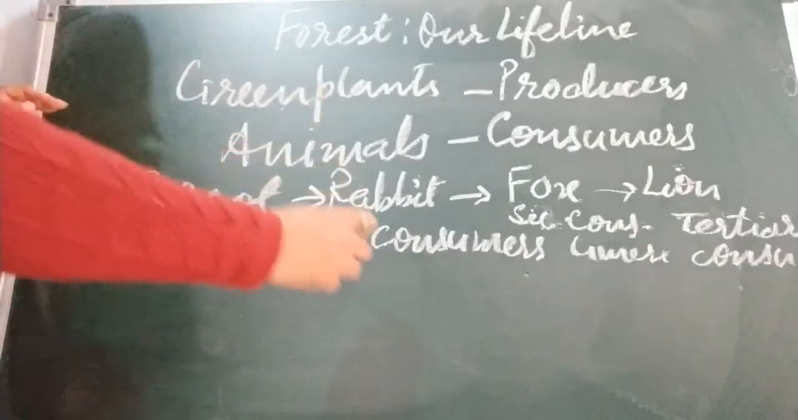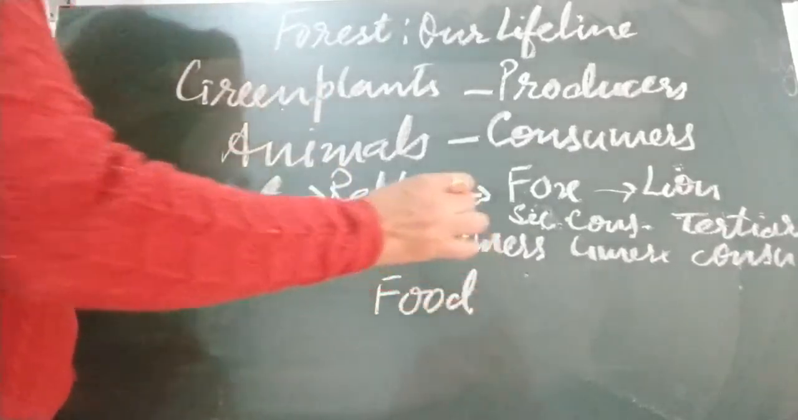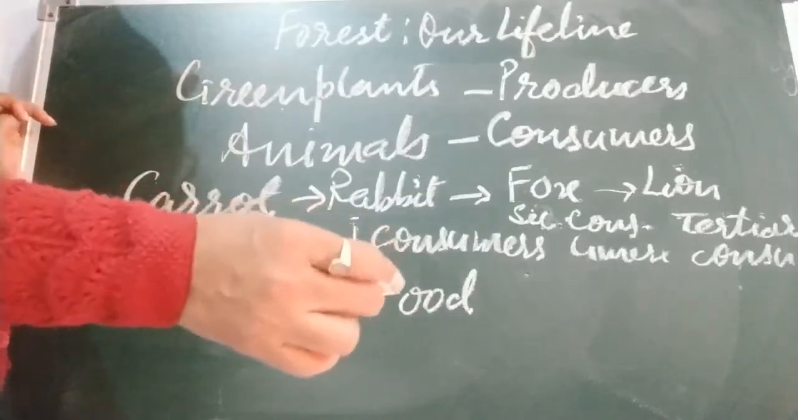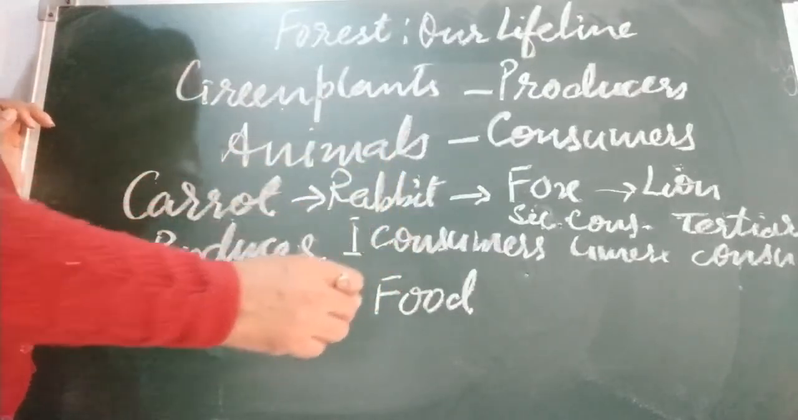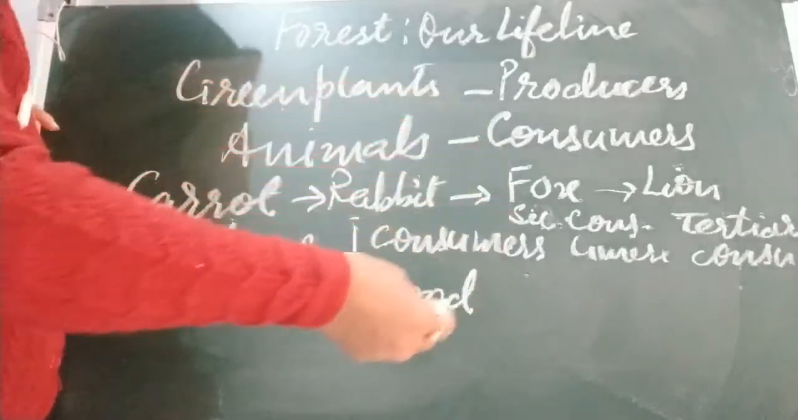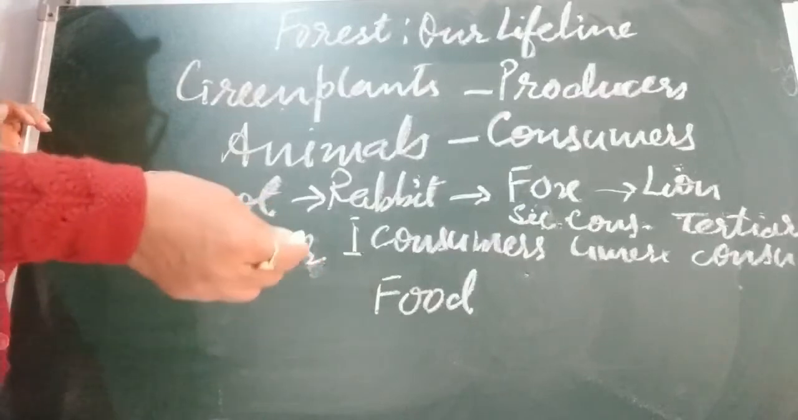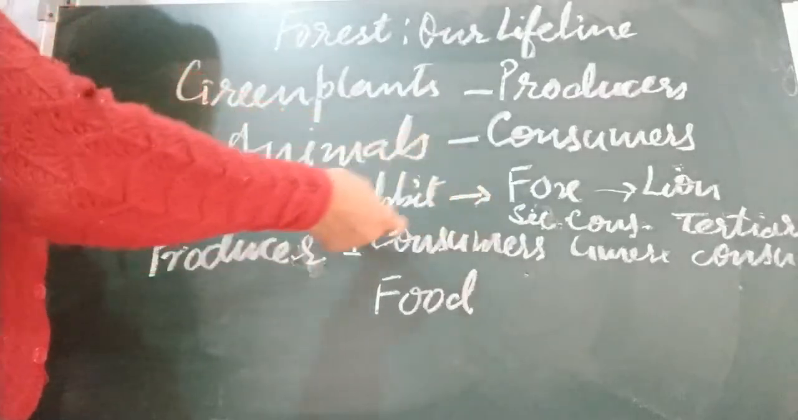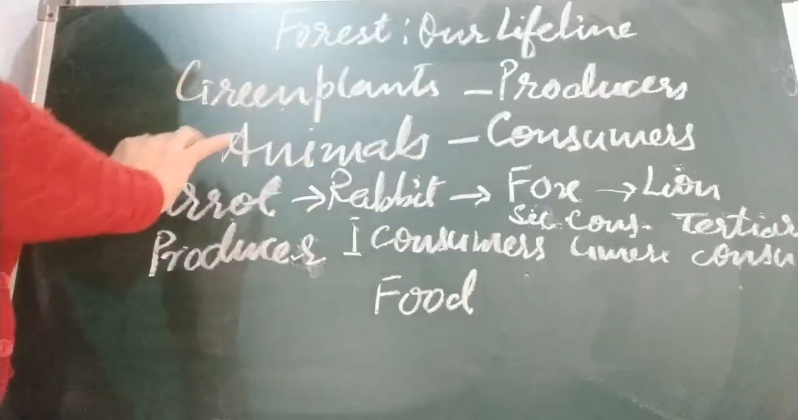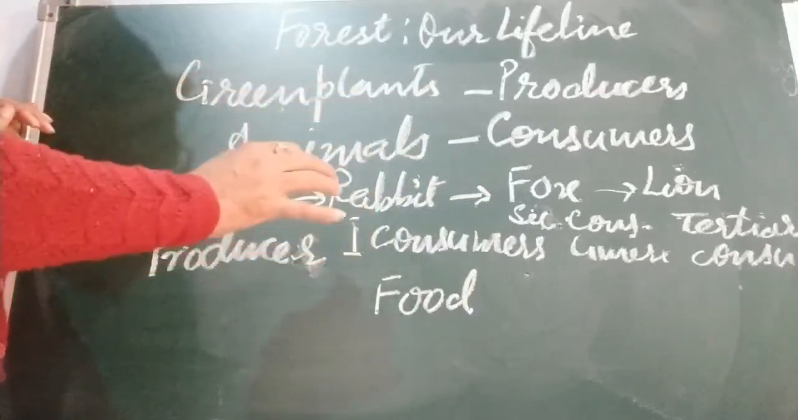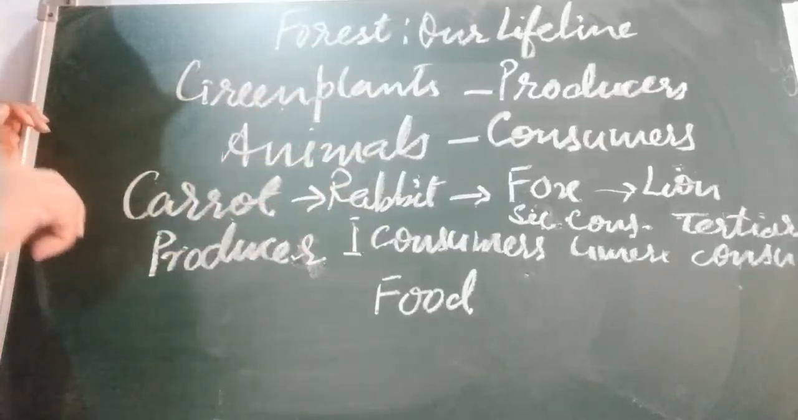And what happens when a lion dies? When lions die, they are attacked by microorganisms like bacteria and fungi. They decompose the body of the lion, fox, rabbit, and also plants. The nutrients again come into the soil, and these nutrients are taken up by the plant for growth. Okay.